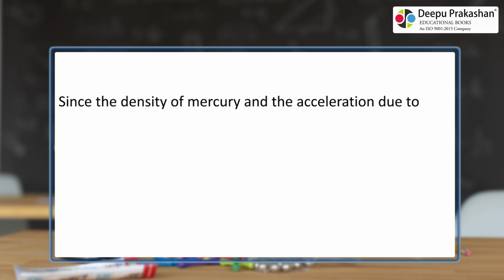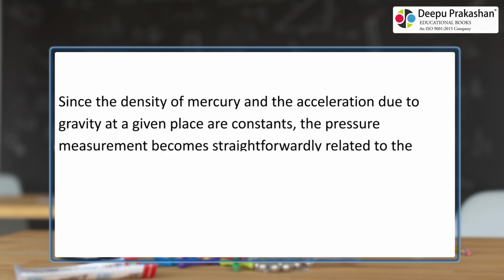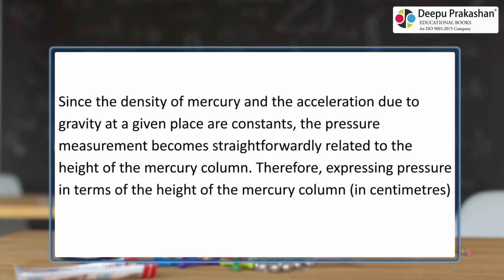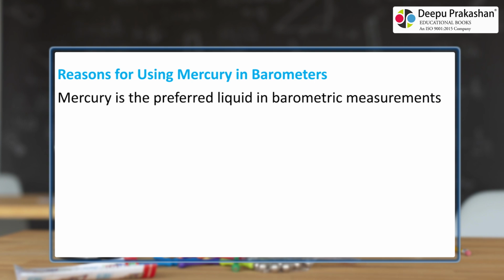Since the density of mercury and the acceleration due to gravity at a given place are constants, the pressure measurement becomes straightforwardly related to the height of the mercury column. Therefore, expressing pressure in terms of the height of the mercury column in centimeters is a practical and direct method. Reasons for using mercury in barometers. Mercury is the preferred liquid in barometric measurements due to several key properties.